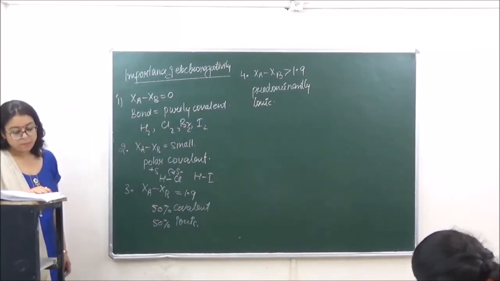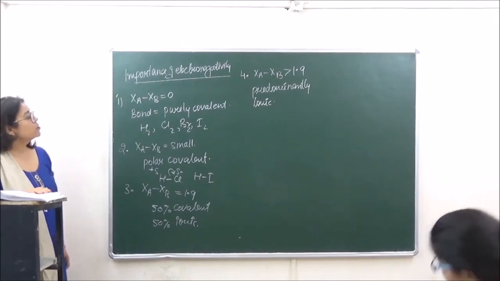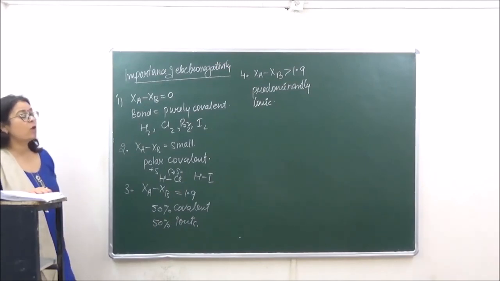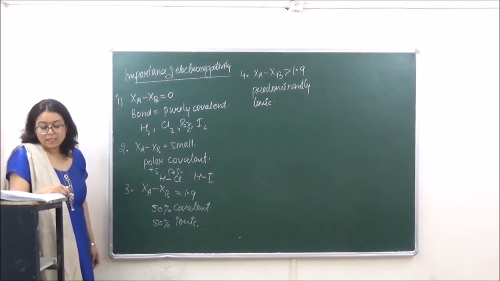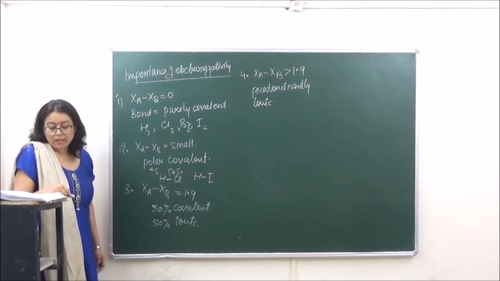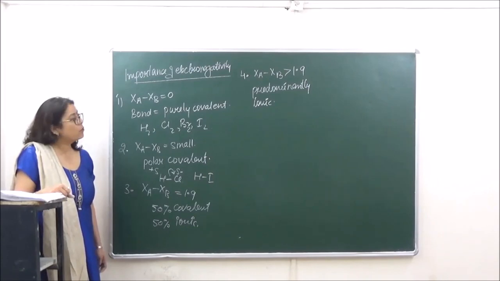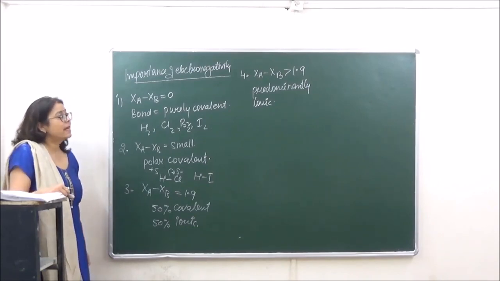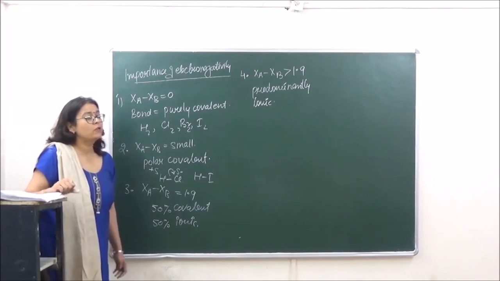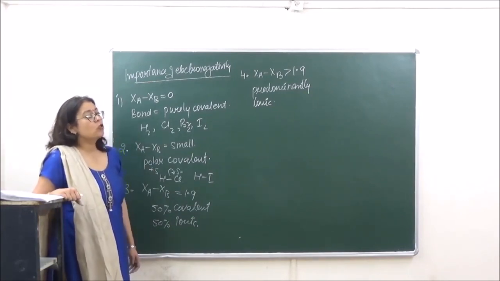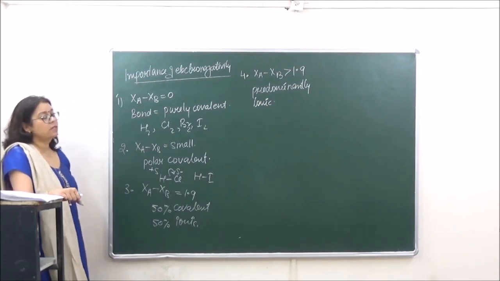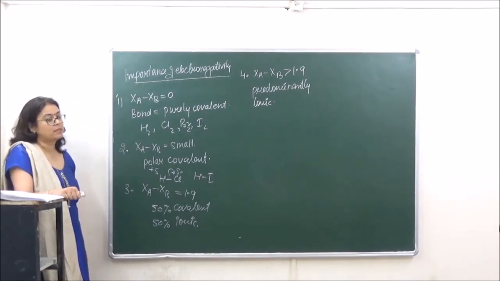So this is the first importance, by which we can predict the kind of bonding present in molecules. The second one is that elements having low values of electronegativity, as we have already discussed, are going to be metals, and those having high values of electronegativity are going to be non-metals.